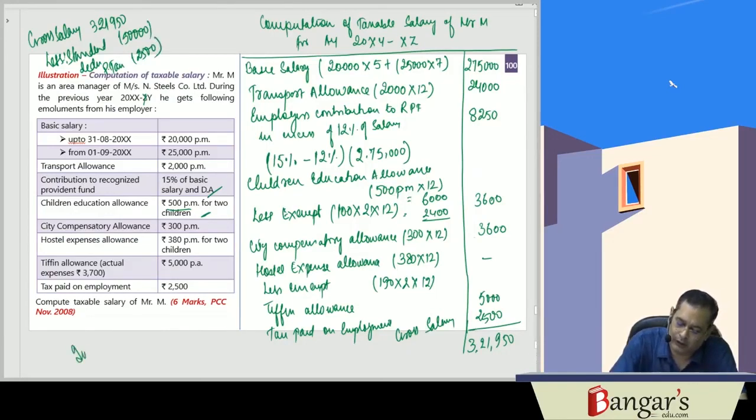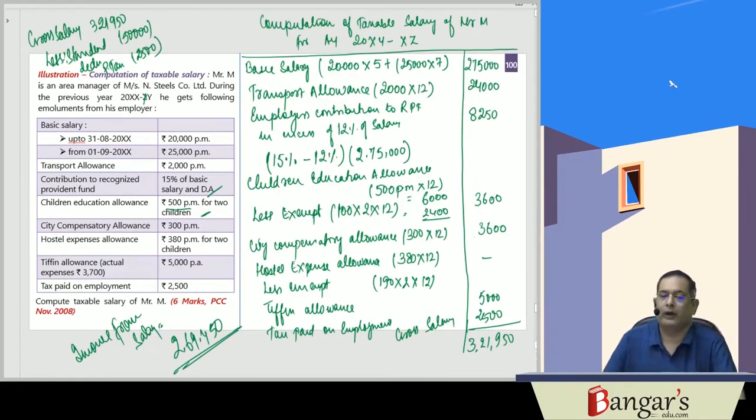Hence the income from salary works out to be 2,69,450 rupees. This is the income from salary.